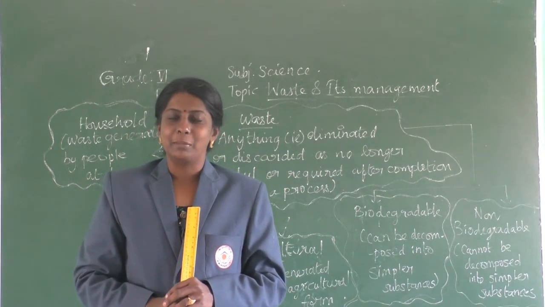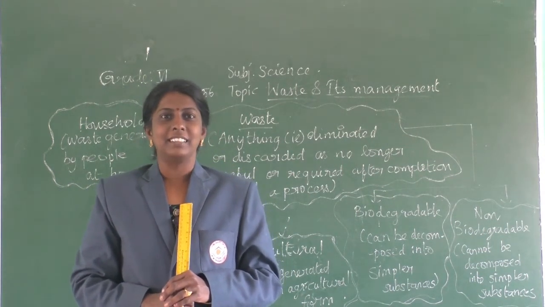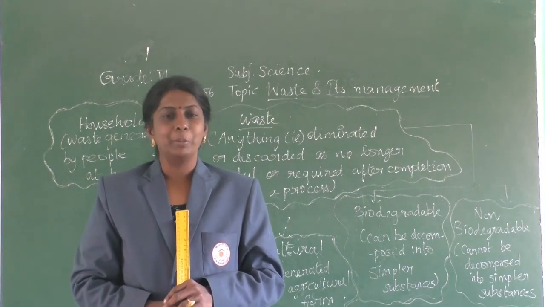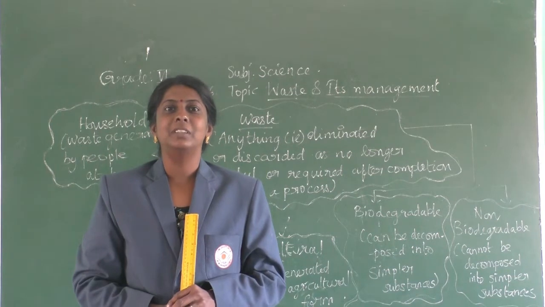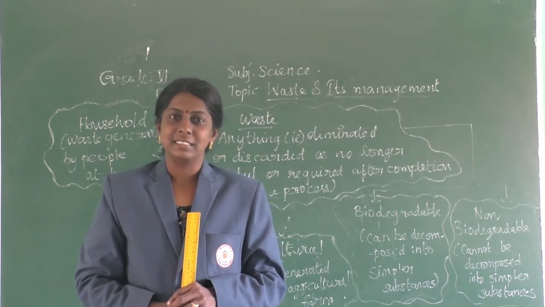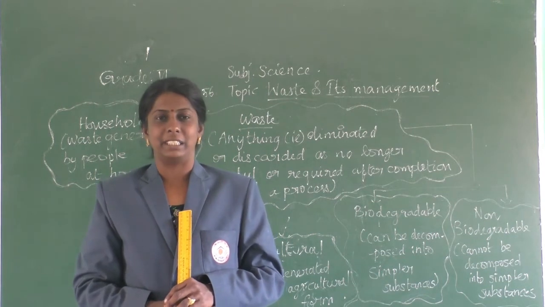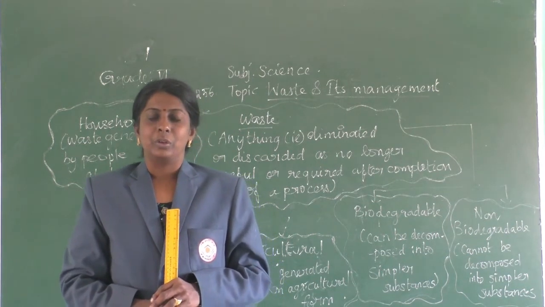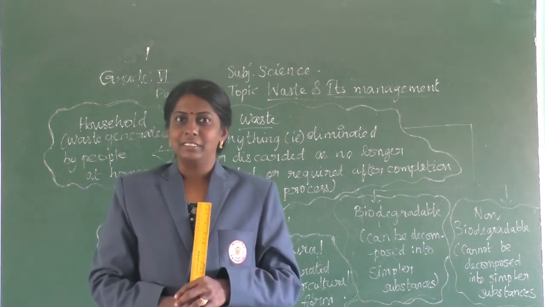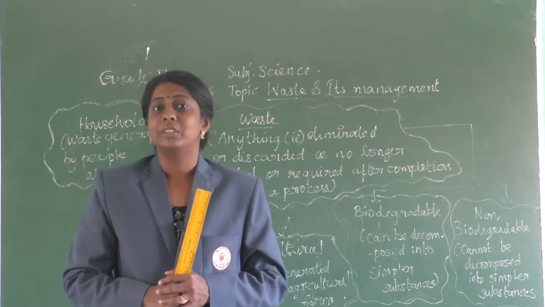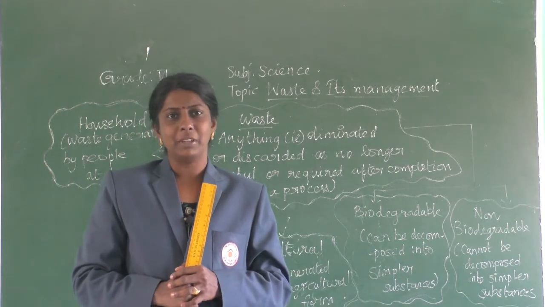Today we are going to learn about a new chapter, waste and its management. Children, open your textbook at page number 256. Before starting the chapter, let us have an idea about waste. What do you mean by waste?